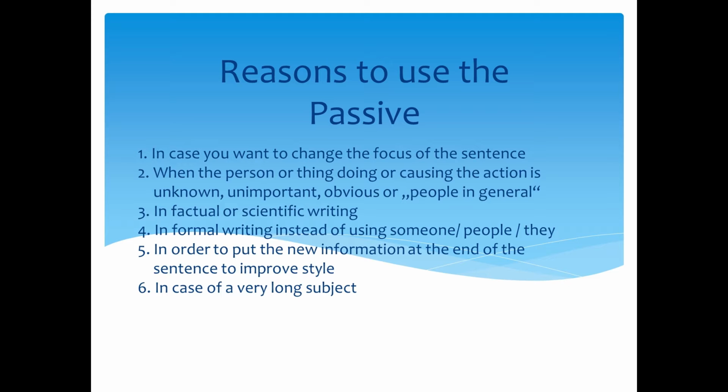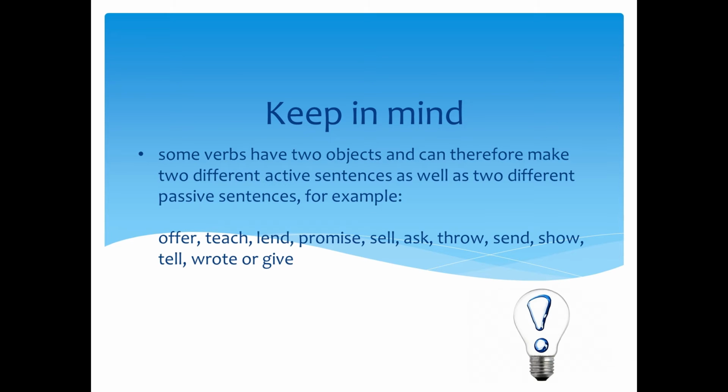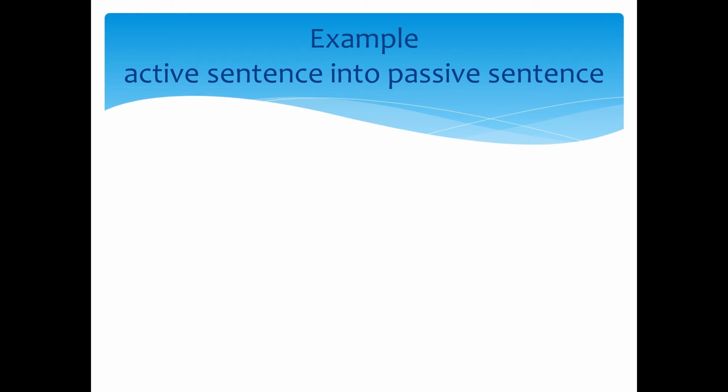As easy as it might sound, there are some things to consider when making the passive. One important thing to keep in mind is that some verbs have two objects and can therefore make two different active sentences as well as two different passive sentences. Verbs with two objects are, for example, offer, teach, lend, promise, sell, ask, throw, send, show, tell, write, or give.